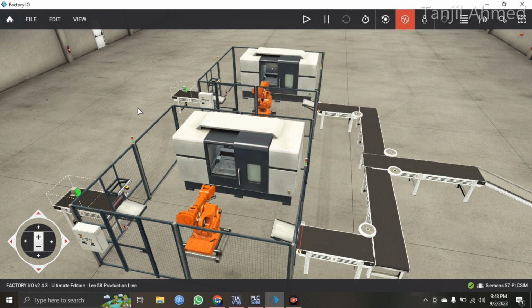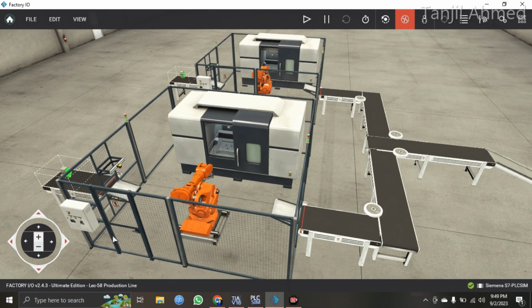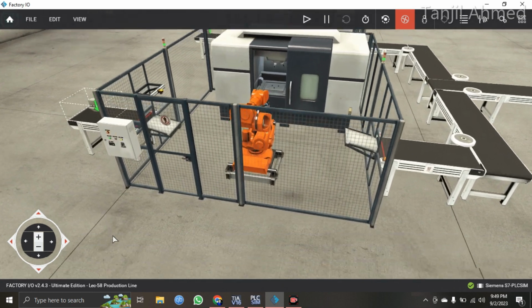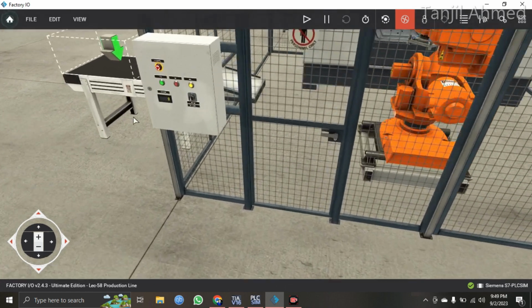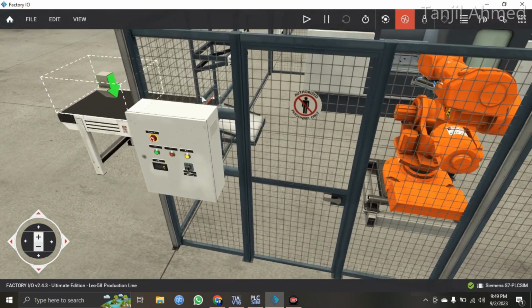So what I did is just control this conveyor. This is the entry conveyor, this is the exit conveyor, and these are the actual exit conveyors. So all I had to do is control the conveyors, and the switchboard also has the built-in program. So you can see that the switches are already glowing. So everything is already done by the TIA program.